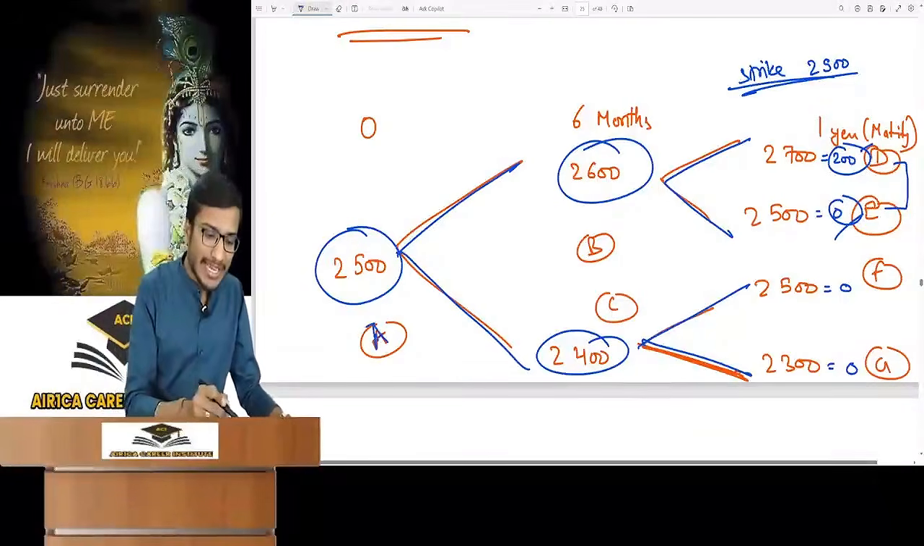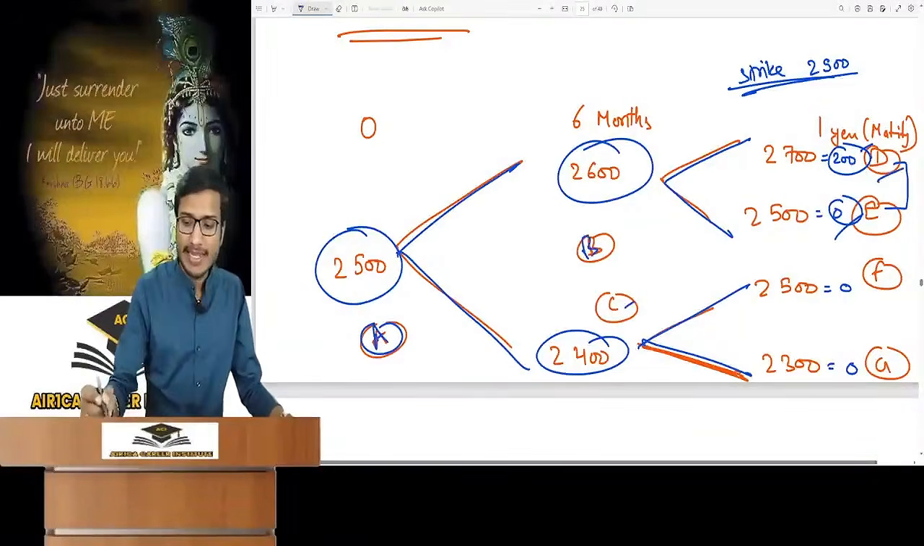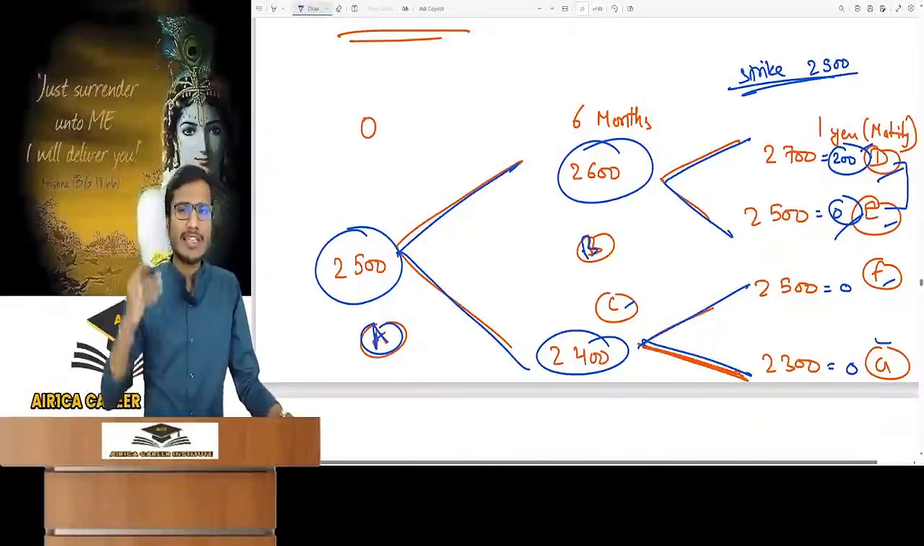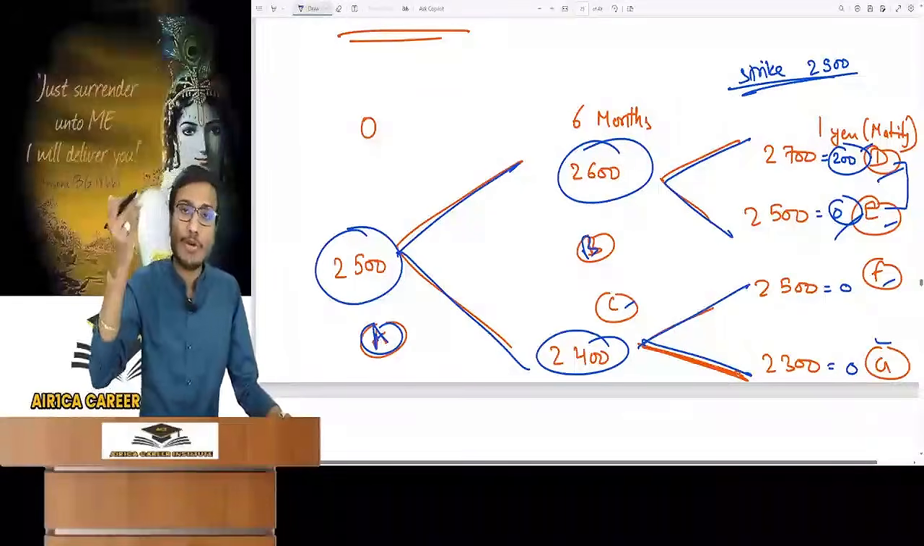How many nodes are there? How many points are made? A, B, C, D, E, F, G. Remember, there will be points till G only. Sir, is it also possible to have 3 or 4 periods?